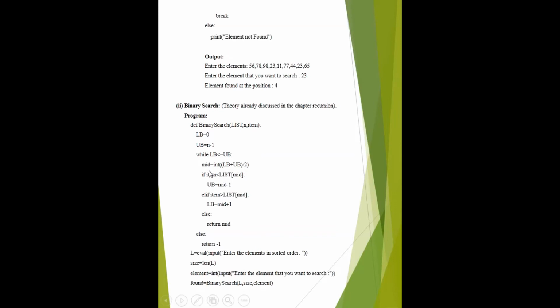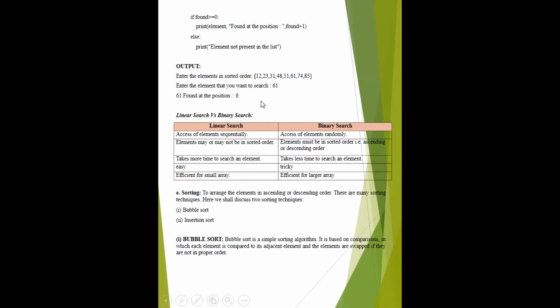Before moving to the coding of the entire program, we just have to see the following example or output of the program. For example, this is the list, and this index is 0, and this index is 1, 2, 3, 4, 5, 6, 7. 0 is the LB and 7 is the UB, and you have to calculate the middle value. 0 plus 7 divided by 2 gives the middle value 3.5. 3.5 means integer value, that is 4.